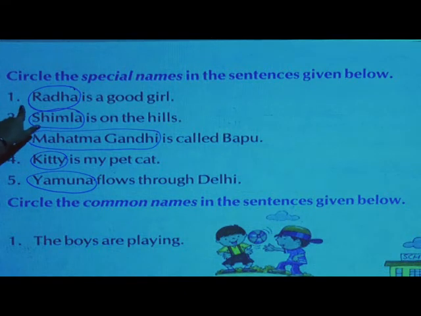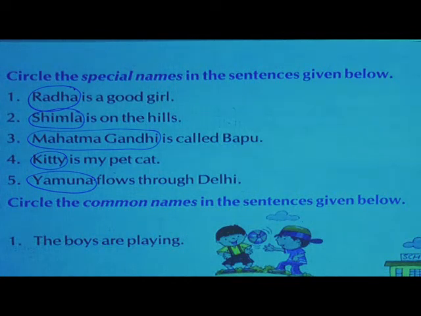Now repeat after me. Radha is a good girl. Simla is on the hills. Mahatma Gandhi is called Bapu.